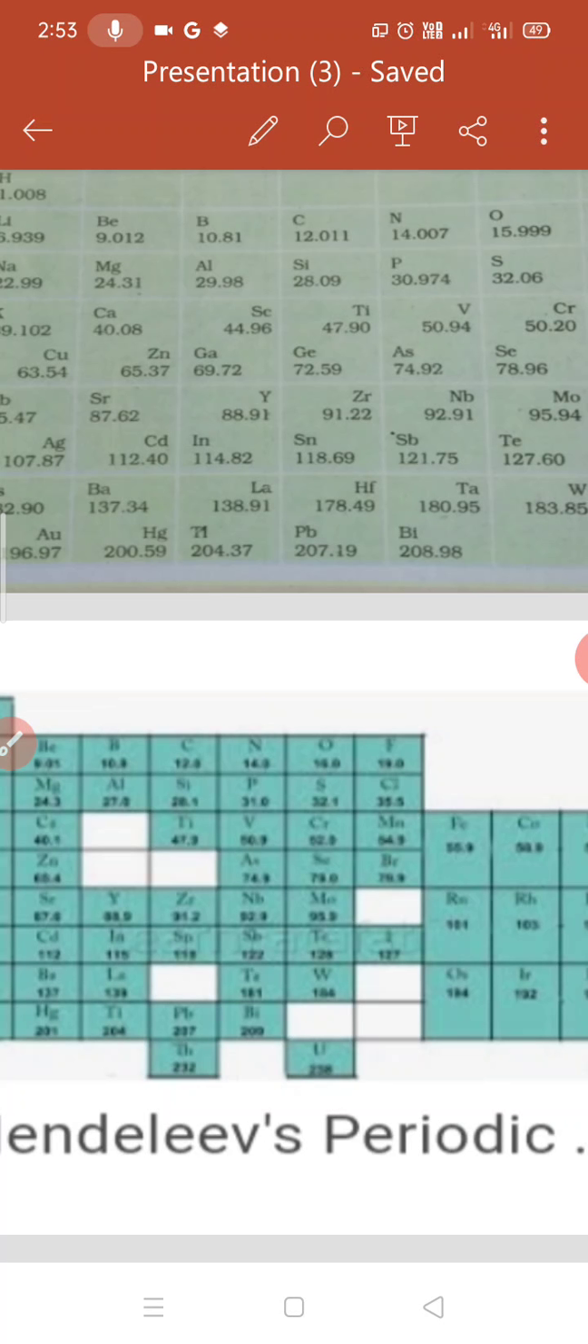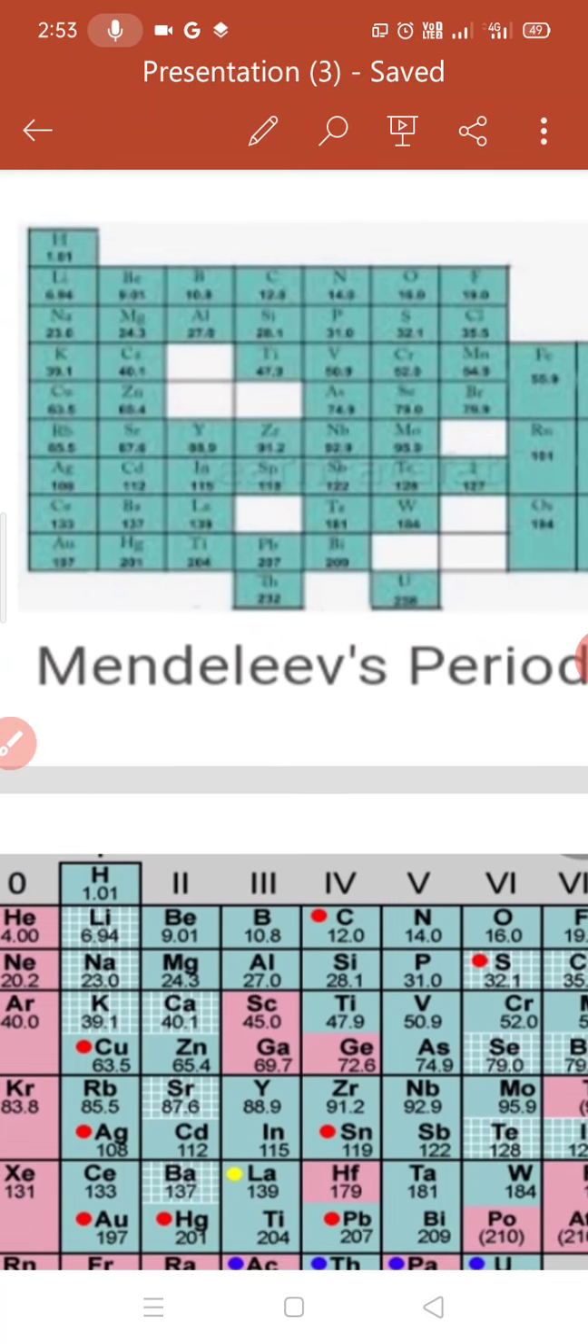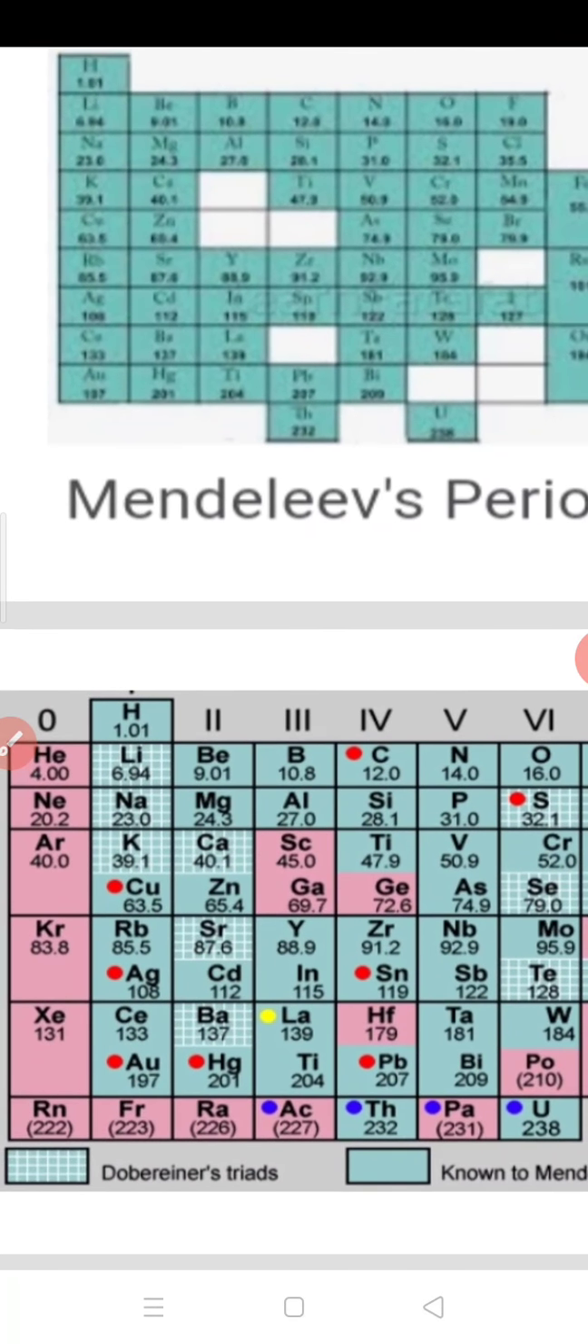So the next point, that is the position of noble gases. Though scientist Mendeleev has not mentioned the noble gases in the table, noble gases were discovered late and they were inert. So even after late discovery, these noble gases were fitted in the group number 0 as usual. Okay, so these 5 are the merits of Mendeleev's periodic table.